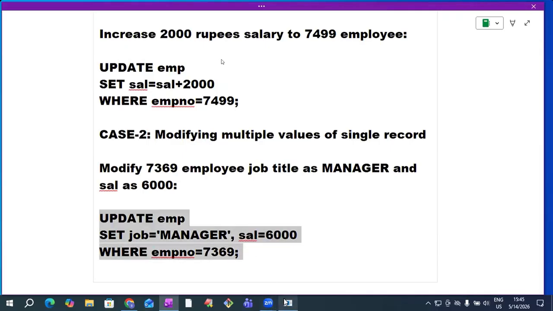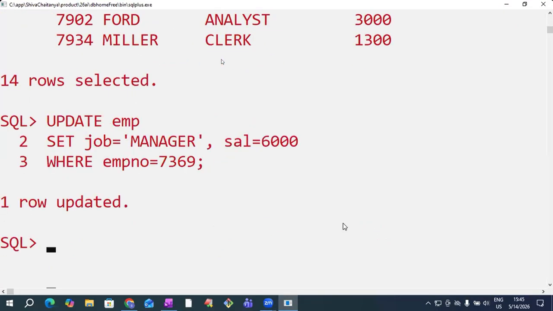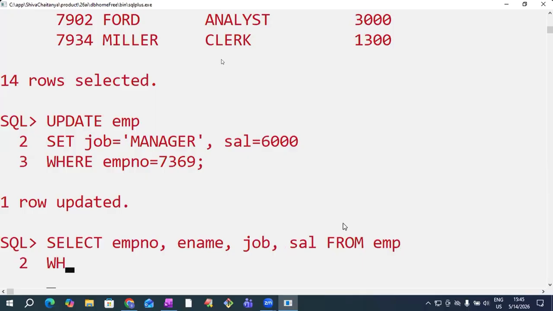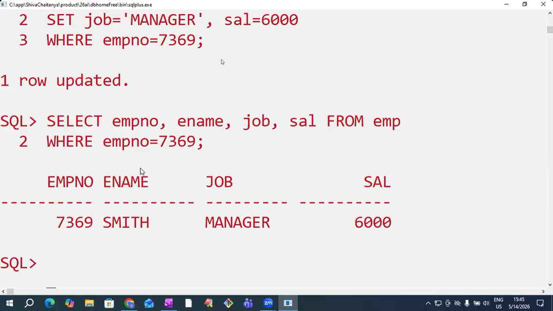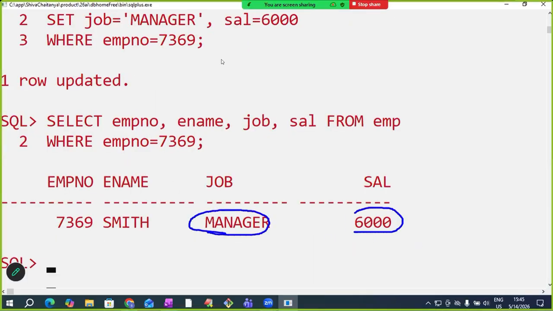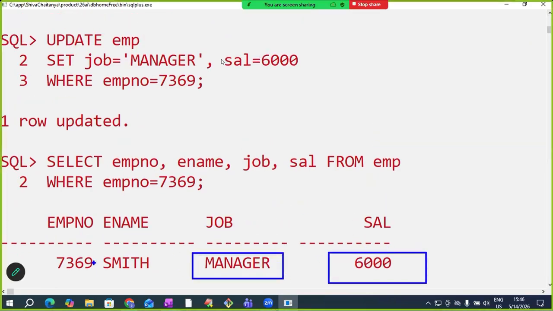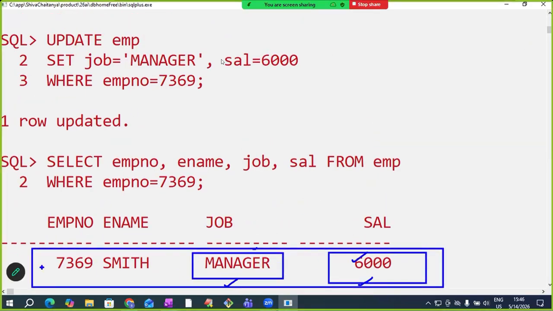Okay, I'm copying this. Observe here. Updated. I'm now checking the table, where employee number equals to 7369. See, sir, previously 7369 job was clerk. Now it's manager. Previously salary was 800, now 6,000. Two values modified. So this is modifying multiple values of single record. We are modifying two column values of single record.